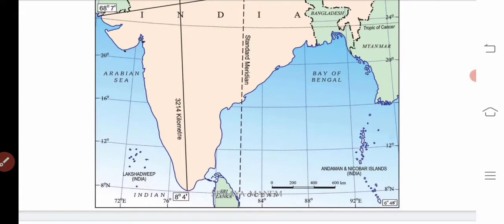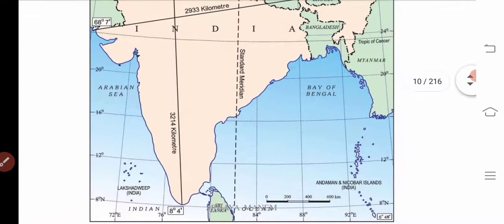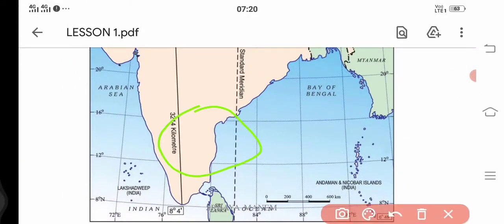Okay, similarly if you observe here, in between north and south, what is the distance you observe? In between north and south, it's about, see children, 3214 kilometers. That means, in between which areas do you find the length is more? Yeah, very good, between the north and south parts of India.